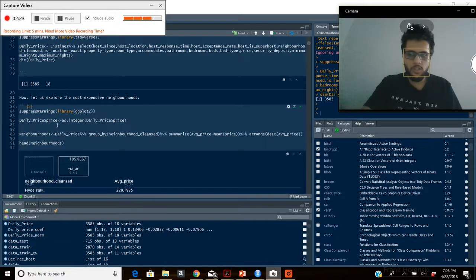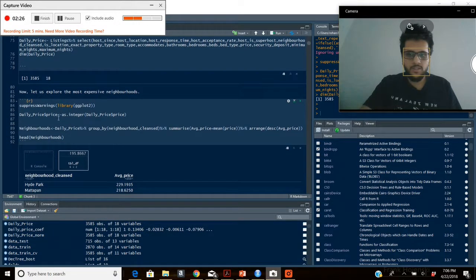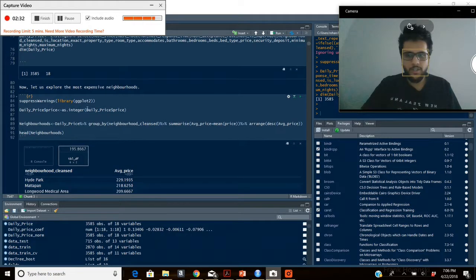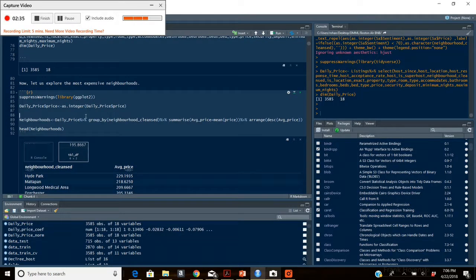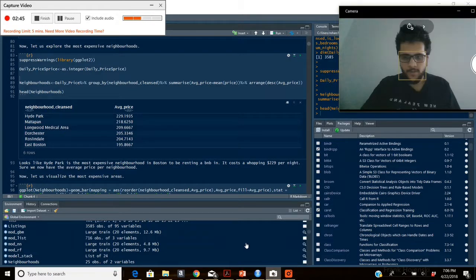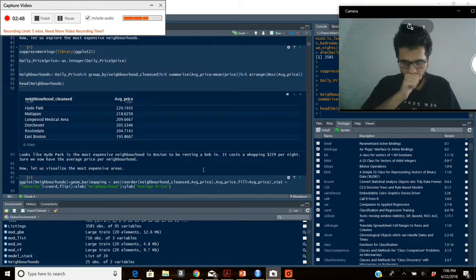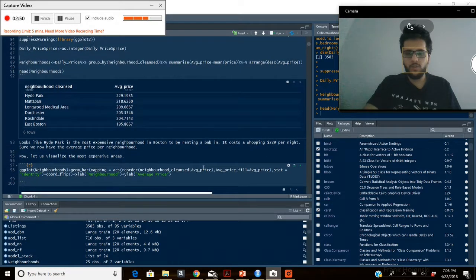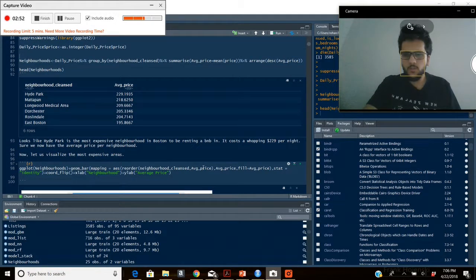So the price variable is not in the right format. It's in the form of a factor. So I've converted it into an integer, and then I went on to make another data frame where I have summarized the average price for the neighborhood, as we can see over here. And now we can see that the Hyde Park neighborhood is the most expensive, followed by Mattapan and Longwood Medical Area.